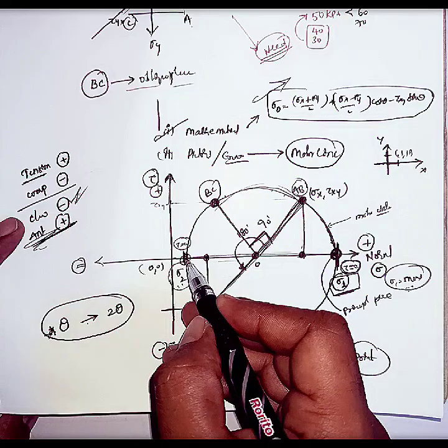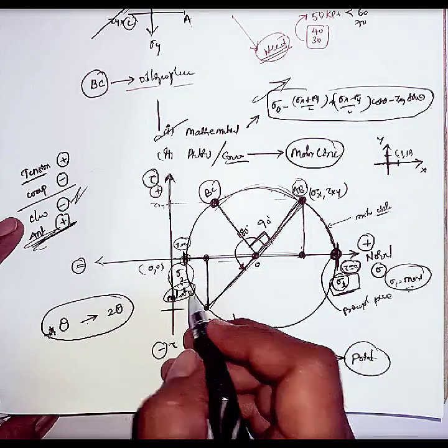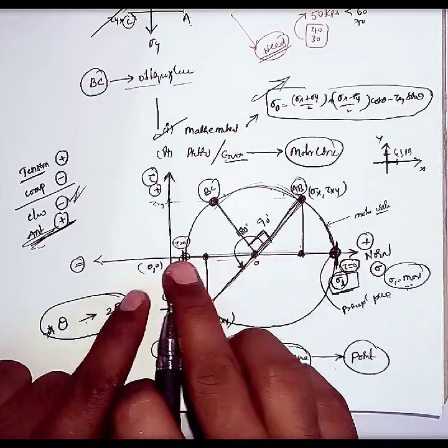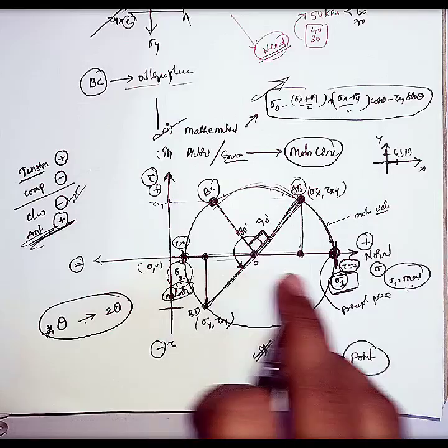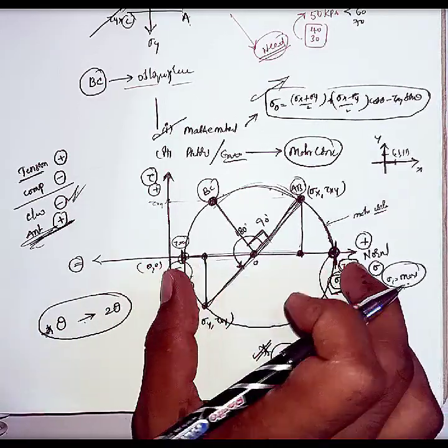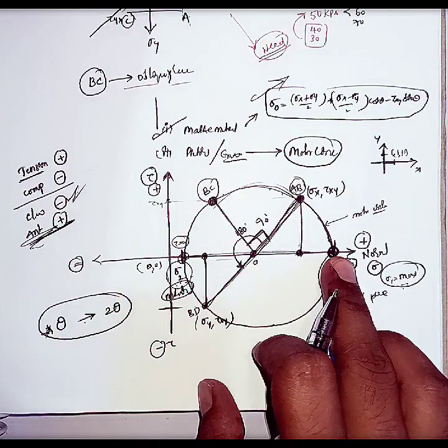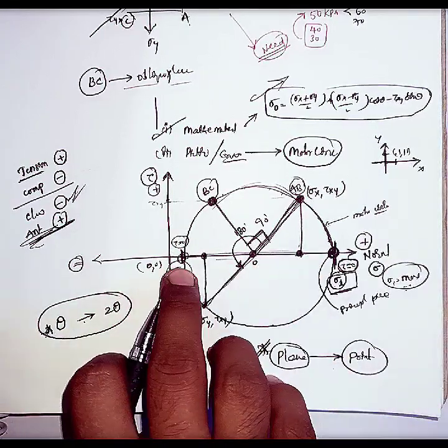But because it is a minimum, it is called the minor principal stress. Okay, this is the maximum principal stress and this is the minor principal stress. Maximum principal plane and minor principal plane. There are two points on this horizontal axis, the maximum principal plane and the minor principal plane, and the stresses are the maximum principal stress and the minor principal stress.